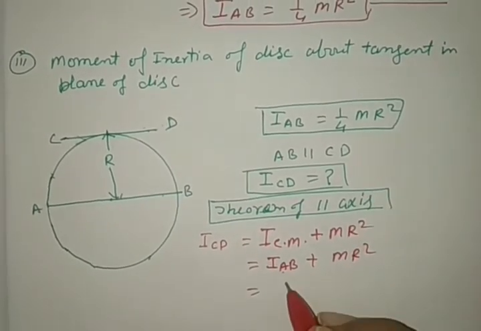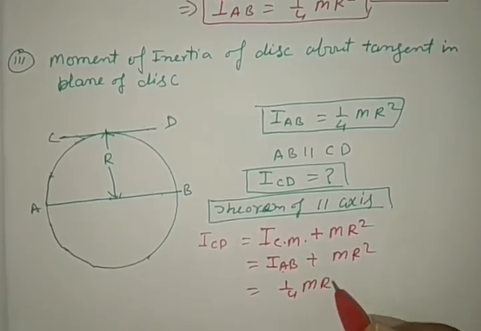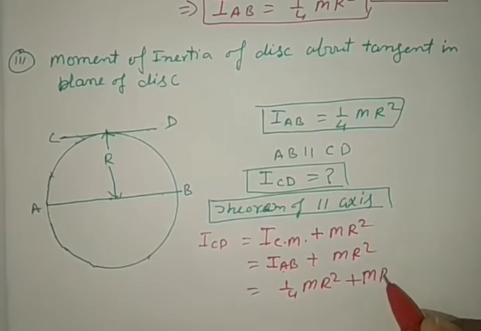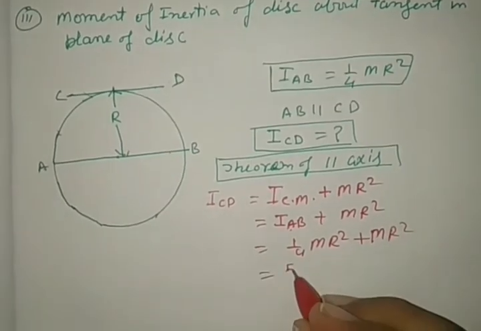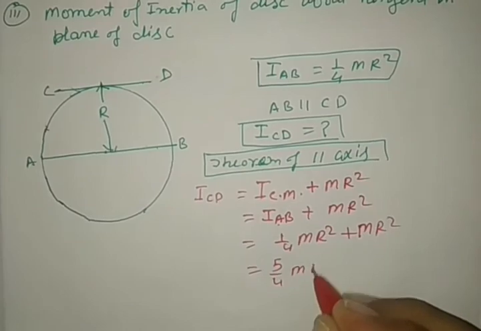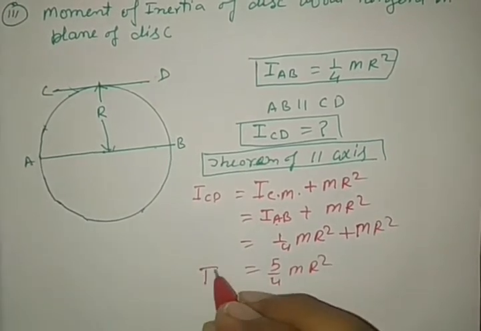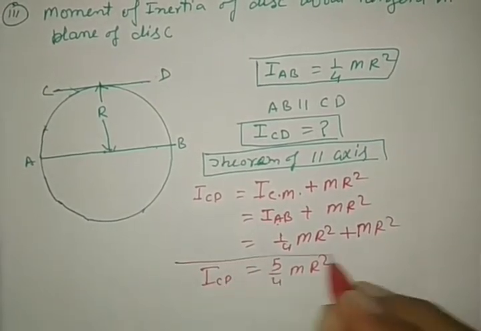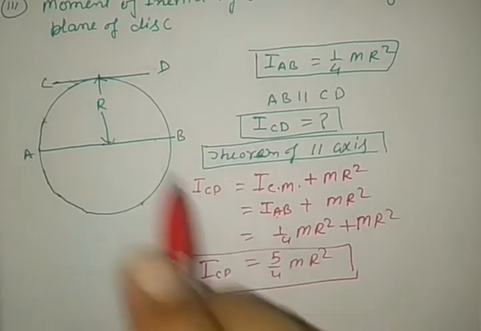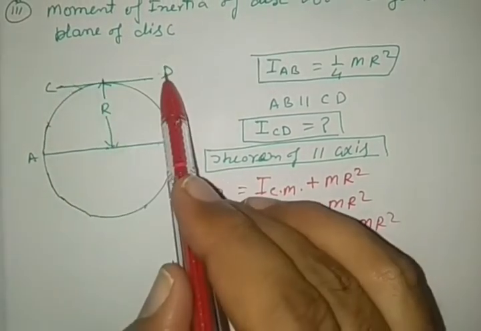AB is 1 by 4 mr square plus mr square. This is 5 by 4 mr square, ICD, about this axis of rotation.